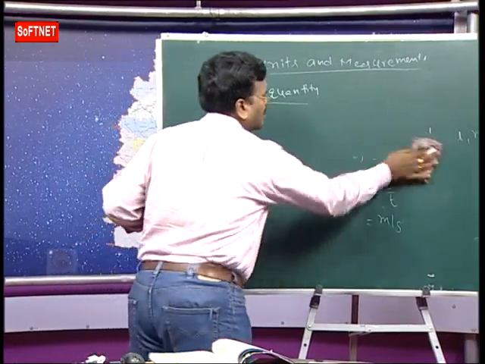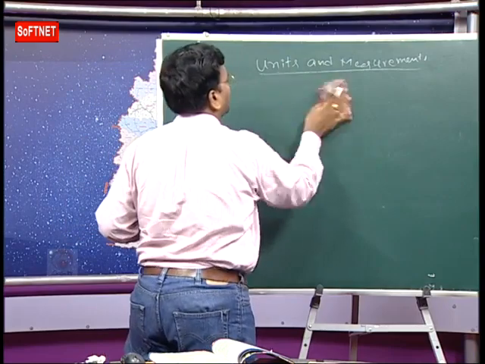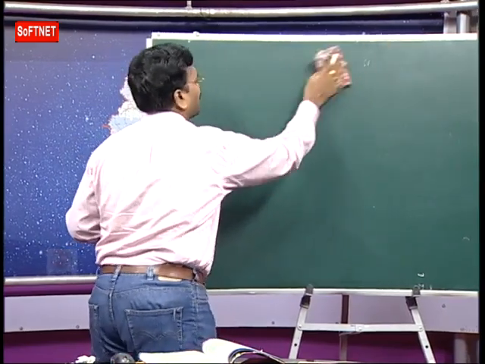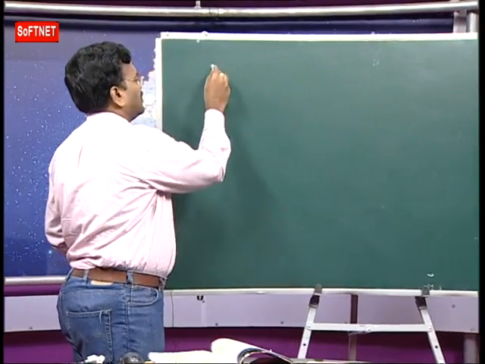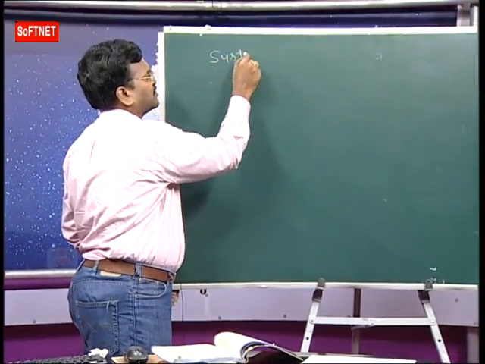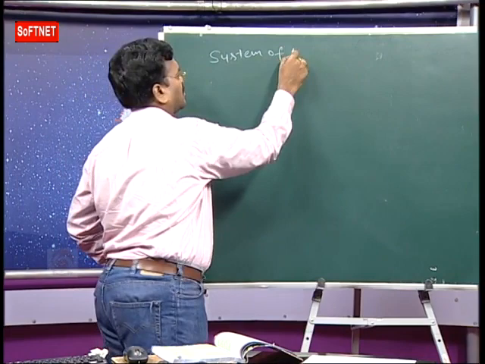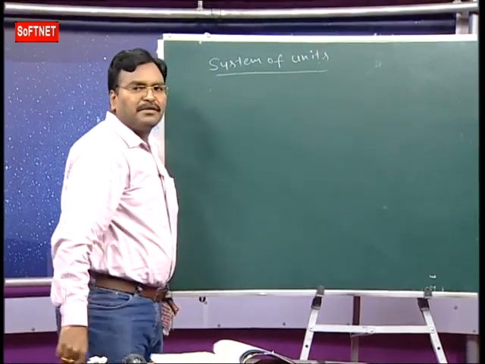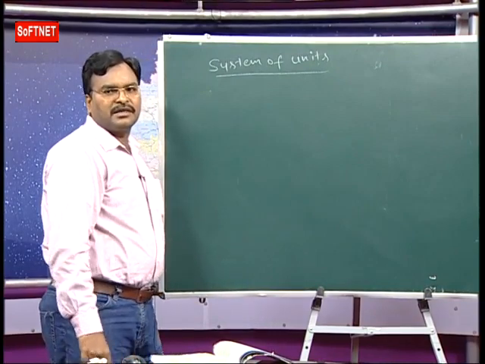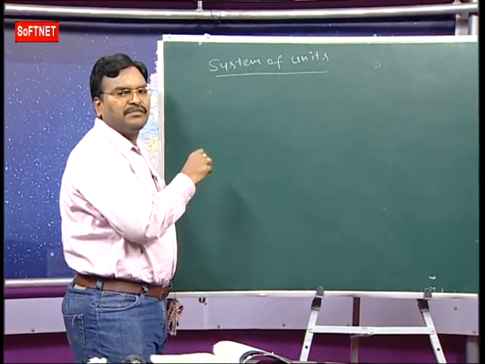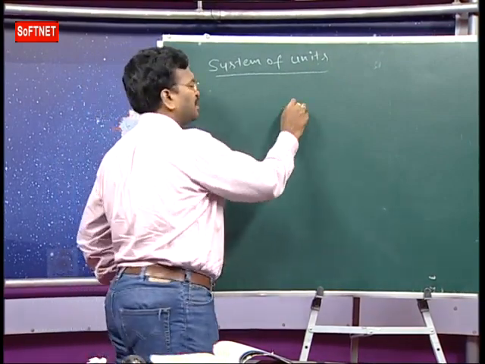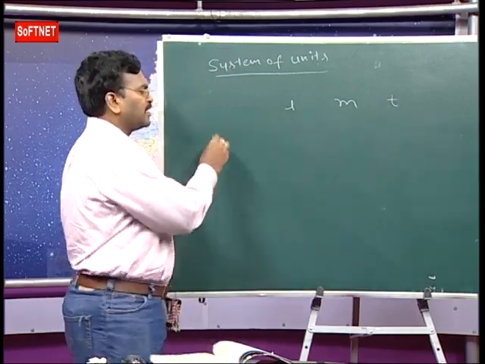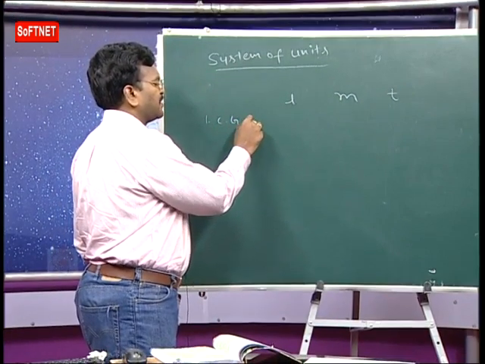System of units to measure the fundamental quantities length, mass, time. Three different systems were developed before 1960: CGS, MKS, FPS.